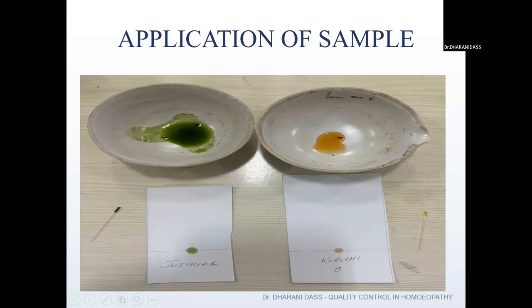In the same sheet, you can mark n number of samples, but make sure that if you are marking more than 2 or 3 samples, some minimum distance should be kept from one sample to the other. All the samples can be placed one after the other with equidistance on the same line which has been drawn. By using a capillary tube, the sample can be taken and spotted onto the line.